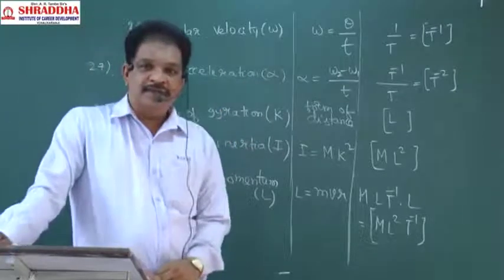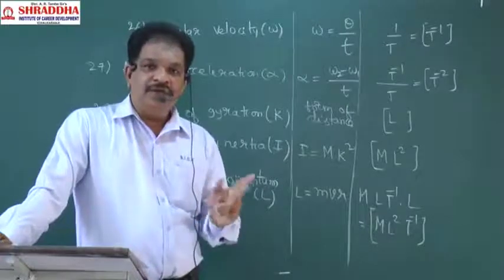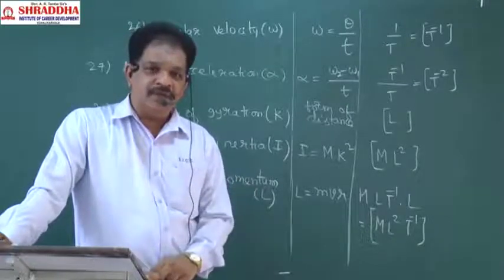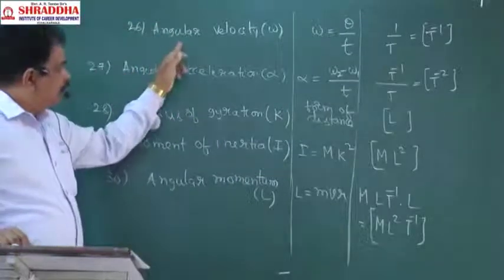These 5 also we learned. In this class, up to now you have learned 15 new quantities' dimensional formulas. What are they?